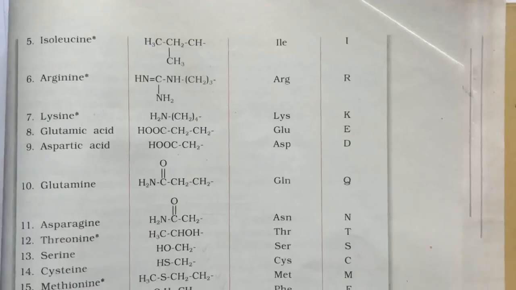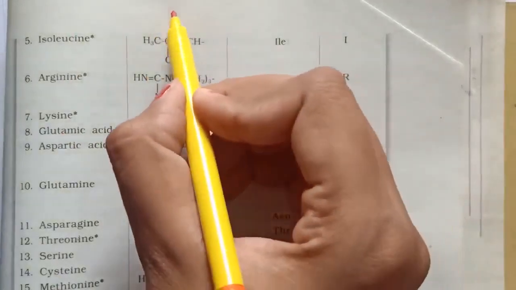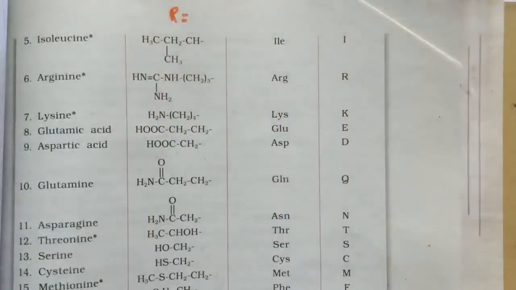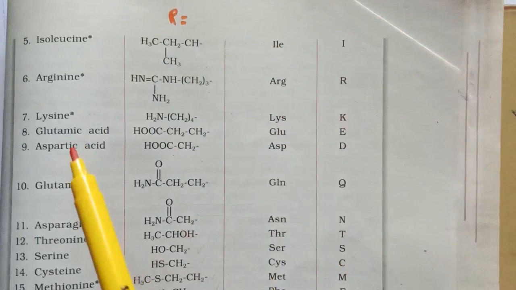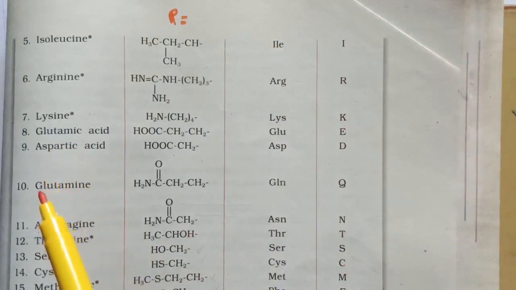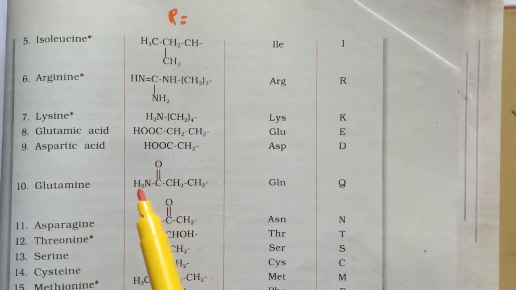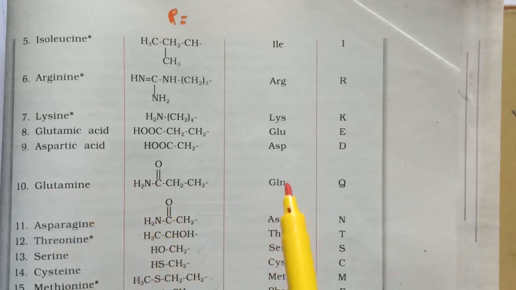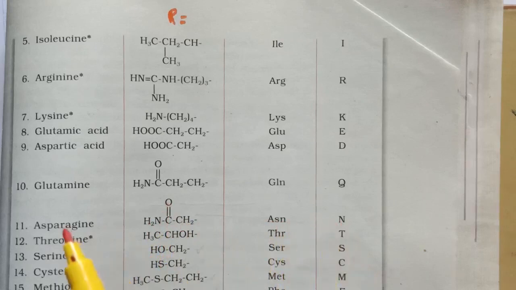So here is the table. These are the names of amino acid. Here these groups are the values of R. These are 3-letter symbol and this is 1-letter code. For example, the amino acid glutamine. The R group is CH2, CONH2 and the 3-letter symbol for glutamine is GLN and the 1-letter code is Q. Whereas for asparagine it is CH2, CONH2, this is the R group. ASN is 3-letter symbol and N is 1-letter code for asparagine.